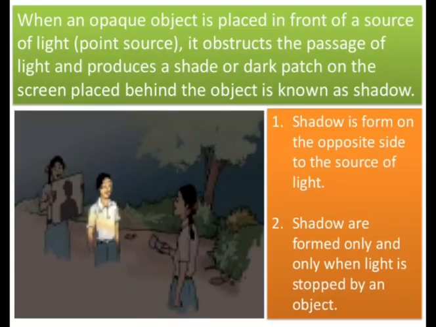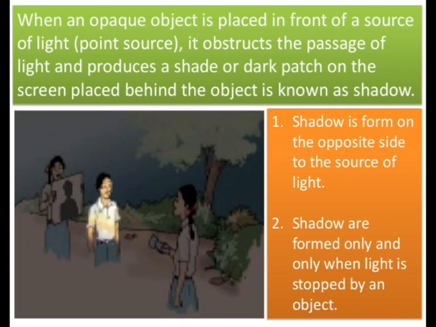So what actually the shadow is? When an opaque object is placed in front of the source of light, it obstructs the passage of light and produces a shade or dark patch on the screen placed behind the object, which is known as shadow.